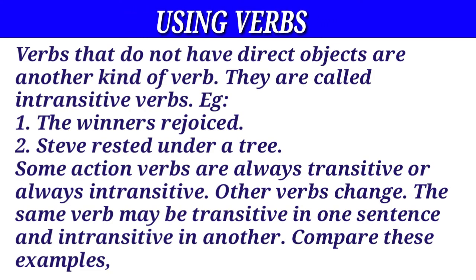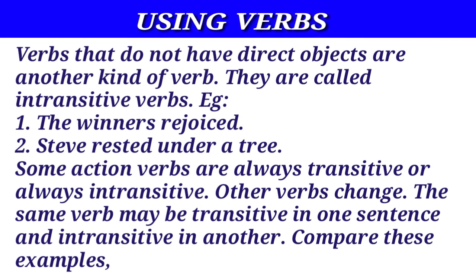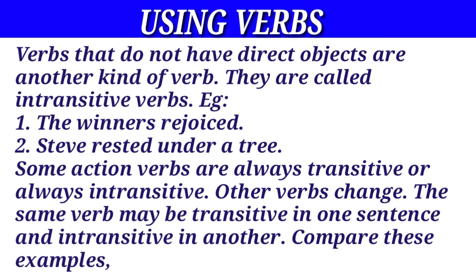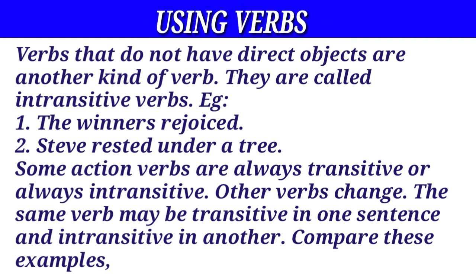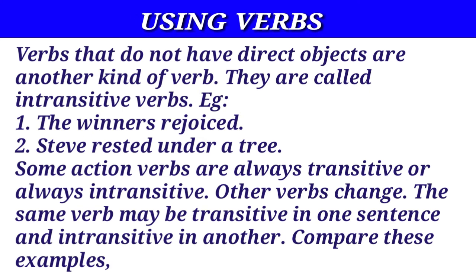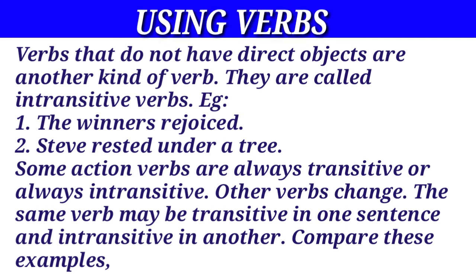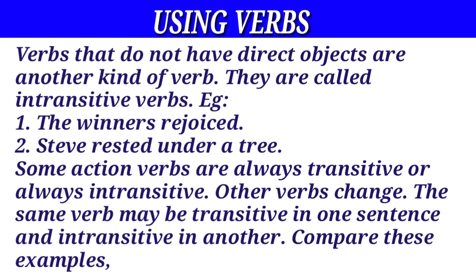Verbs that do not have a direct object are called intransitive verbs. Example 1. The winners rejoiced. Rejoiced is an intransitive verb because it has no object. 2. Steve rested under a tree. The verb rested is an intransitive verb because it has no object. Please note that under a tree is not an object.